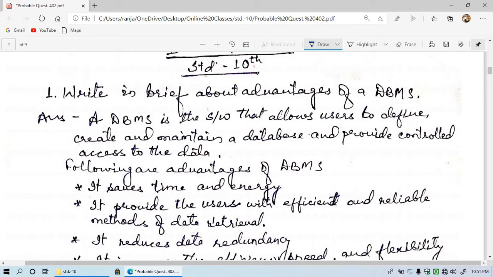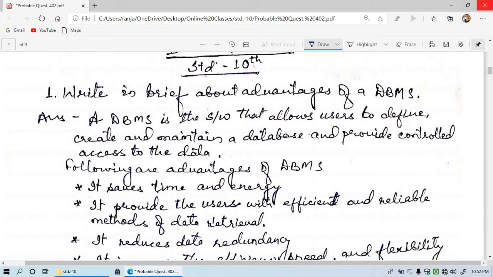What are the advantages of DBMS? You know very well DBMS is a database management system, or software. So why DBMS? Why not written work or a register to maintain? What are the advantages that we are going to learn in this?